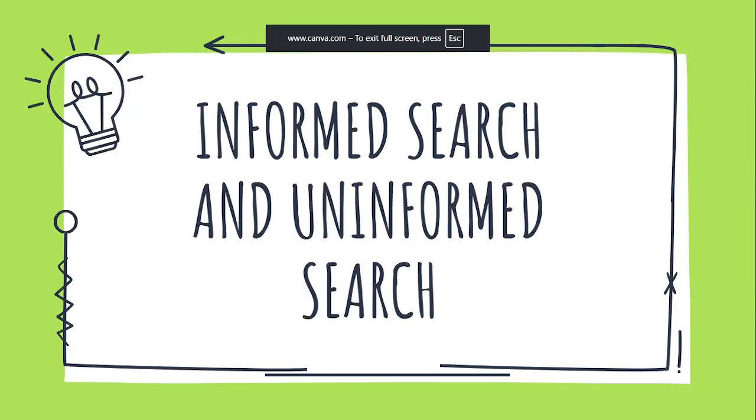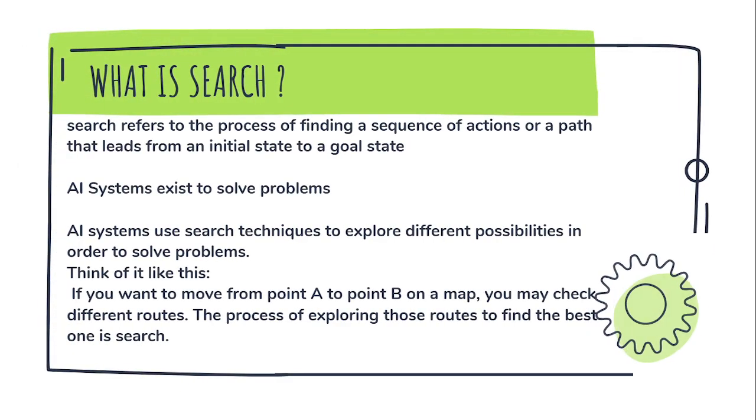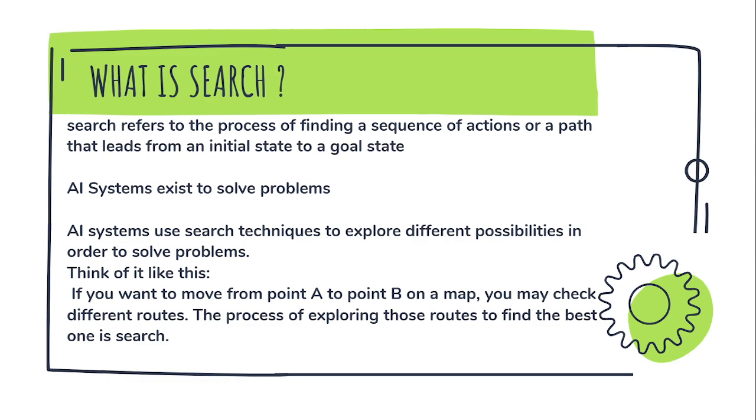So today's video, we're going to talk about search, and then we'll be talking about the two main types or categories of search. Now, in the first place, before we talk about search, what is search? What are search strategies? Now, we know that AI systems exist to solve problems. AI systems actually exist to solve problems.